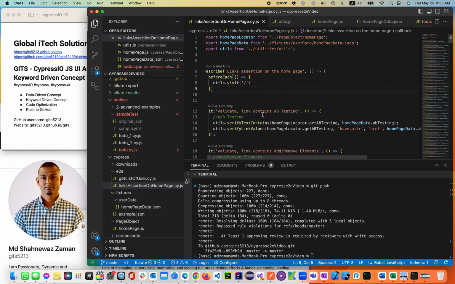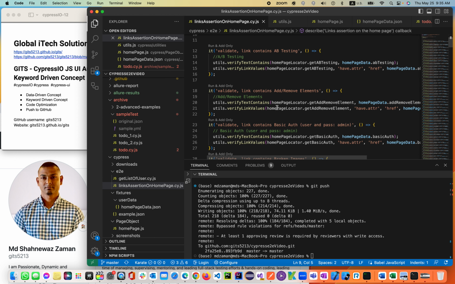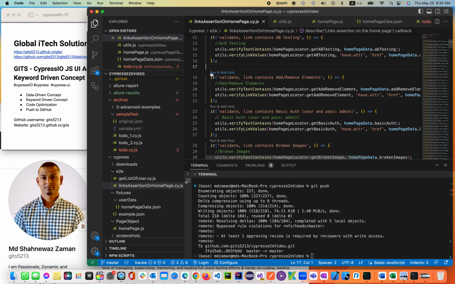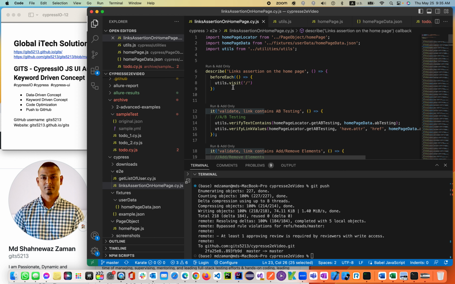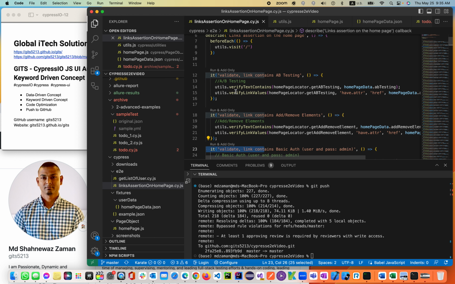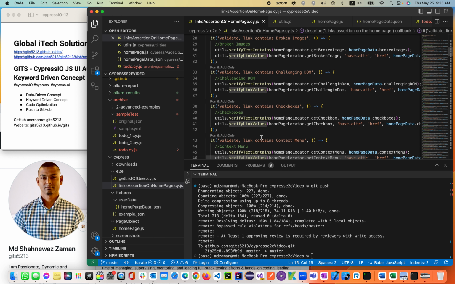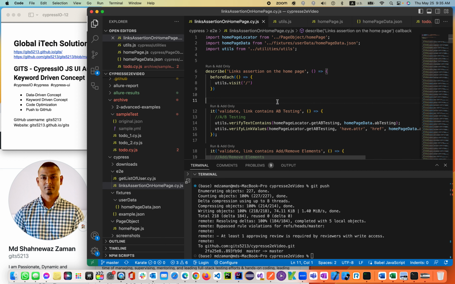In the previous lecture, we talked about the keyword-driven framework. As you saw, I showed you the first one, but on the later part, behind the scenes, I worked out the rest of them. Everything you are seeing right now, there is no Cypress events or Cypress code. We replaced it with the utils file. We created functions, verify text contents and verify link values. Everywhere you see the utils, this is called a keyword-driven framework.